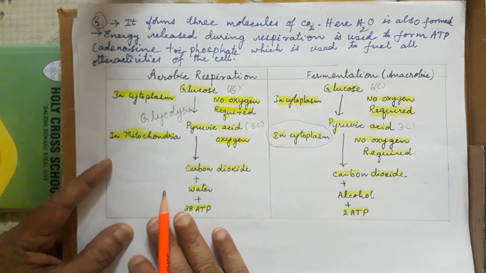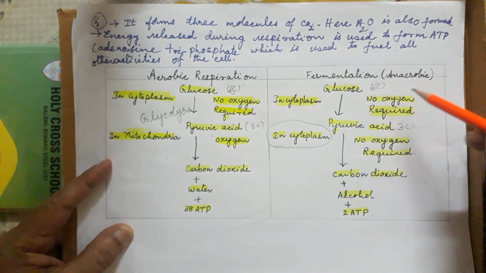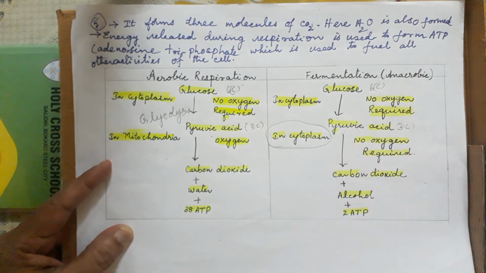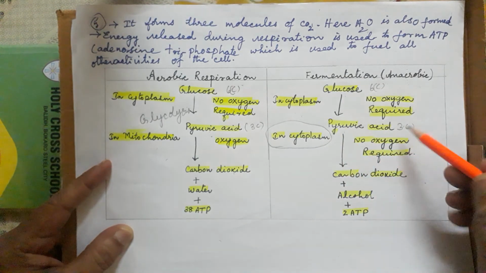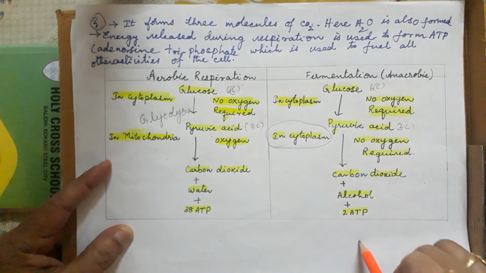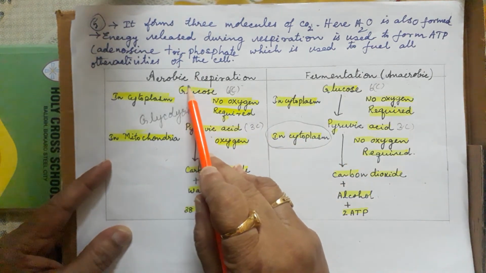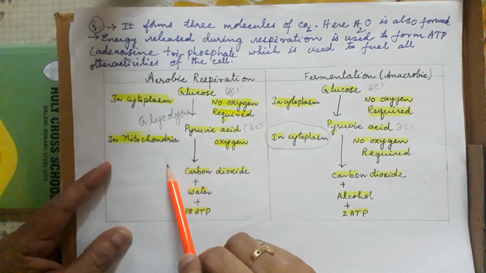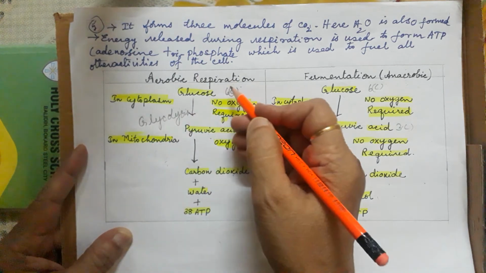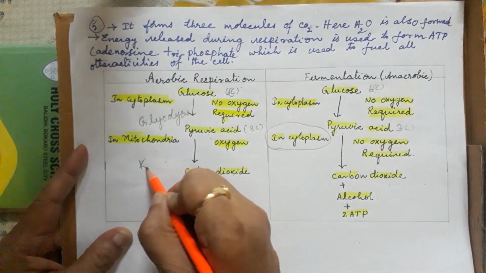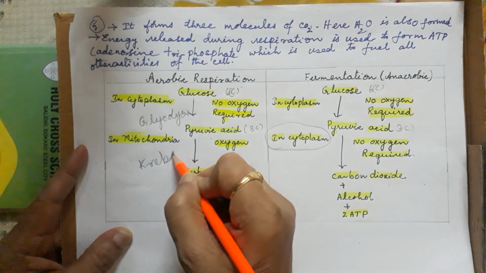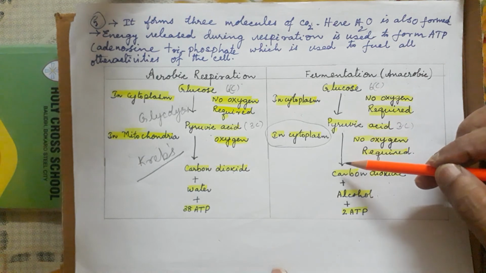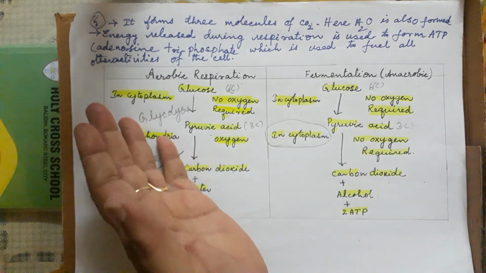Here in fermentation or anaerobic, without oxygen, no mitochondria, the pyruvic acid converts into carbon dioxide, alcohol, ATP. So aerobic has two steps: the first part is anaerobic, the second part is aerobic, called the Krebs cycle. This detailed explanation we will see in the next class.